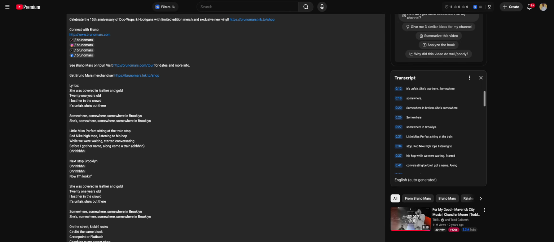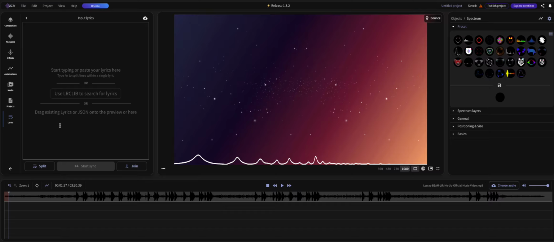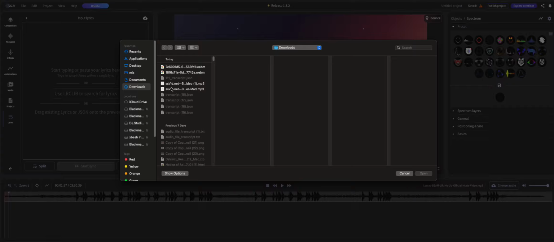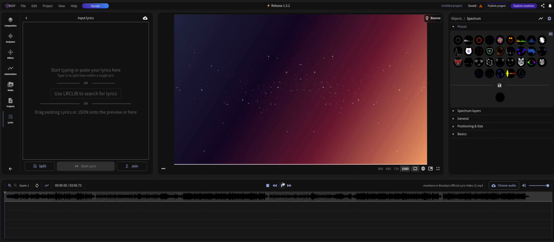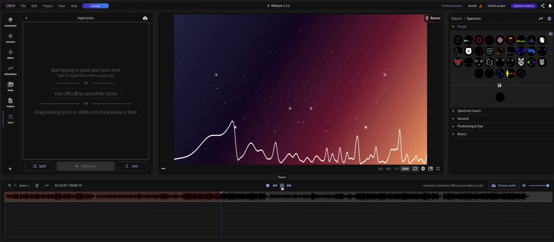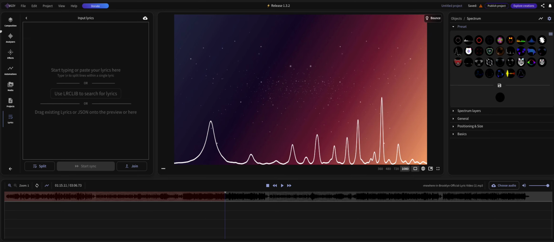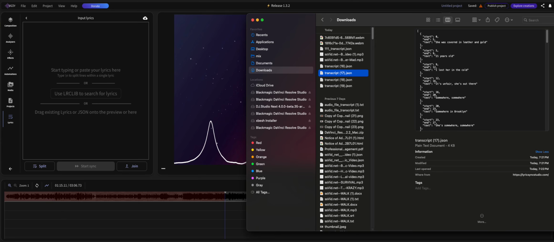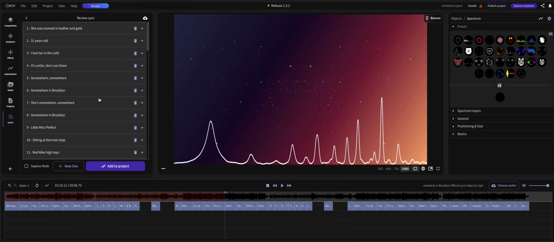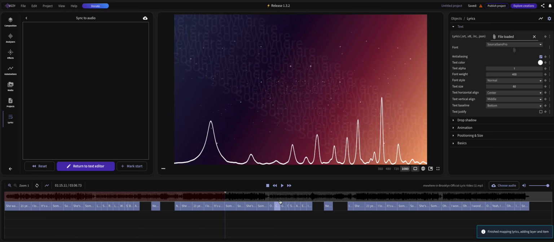Okay, but it'll work. So we go over here in Visi, and we can upload the audio. So here's the audio. Then we'll take the file that we just did, drag and drop it right there, add it to the project.